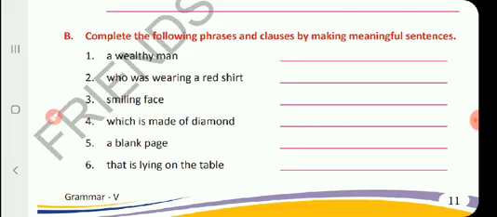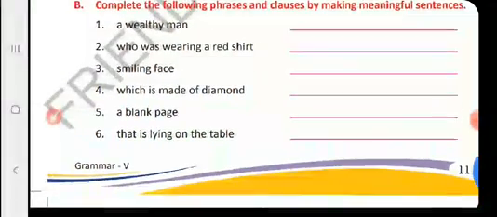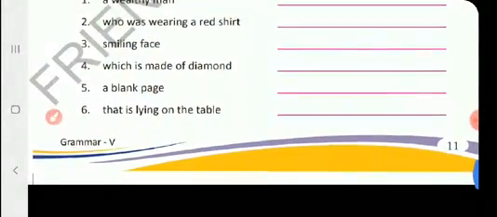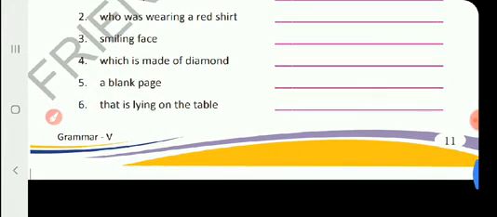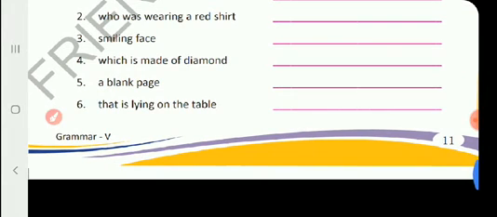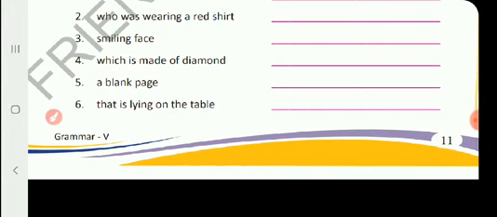Now, number 3, smiling face. Meena has a smiling face.